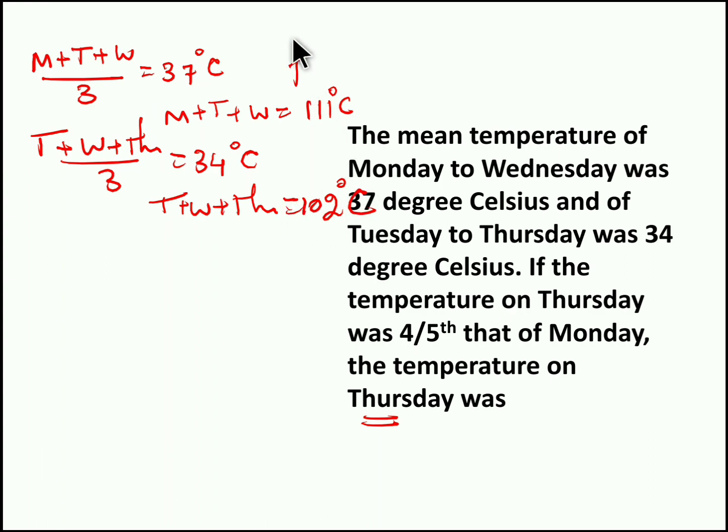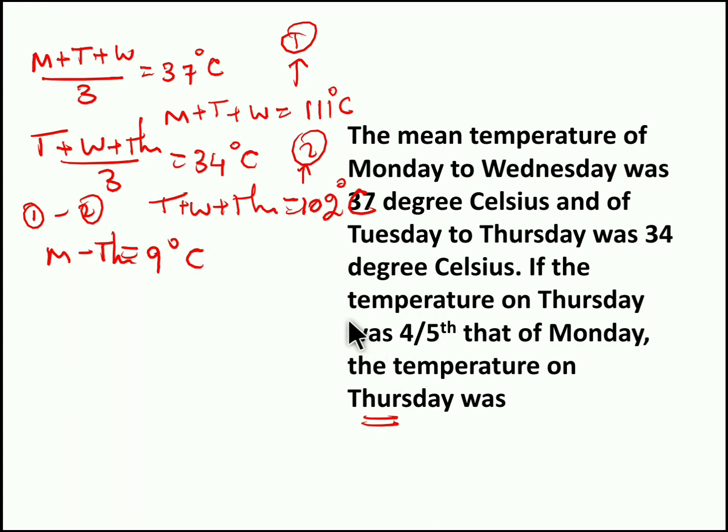Now we have equations 1 and 2. If we solve these 2 equations, we will get the answer. So equation 1 minus equation 2, we get Monday minus Thursday equal to 9 degrees Celsius.